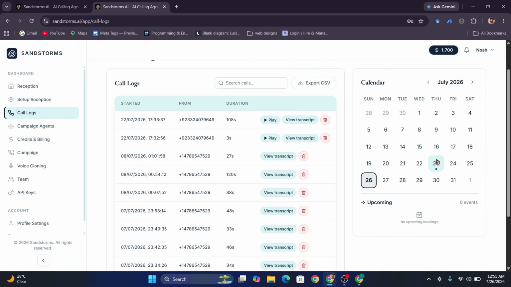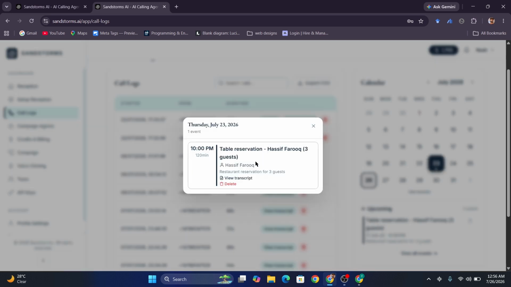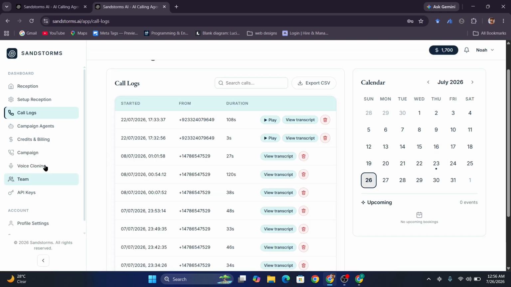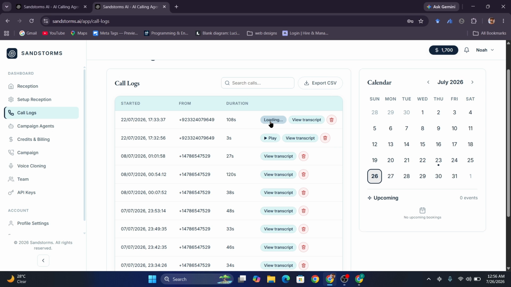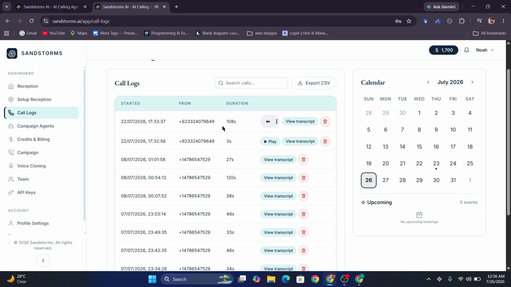Here is a calendar. All the appointments and bookings will show here. On 23rd July, I have made one appointment for a table reservation. You can also listen to the bot and user calls. Just click on it. Welcome to No a Restaurant. How may I assist you with your request today?